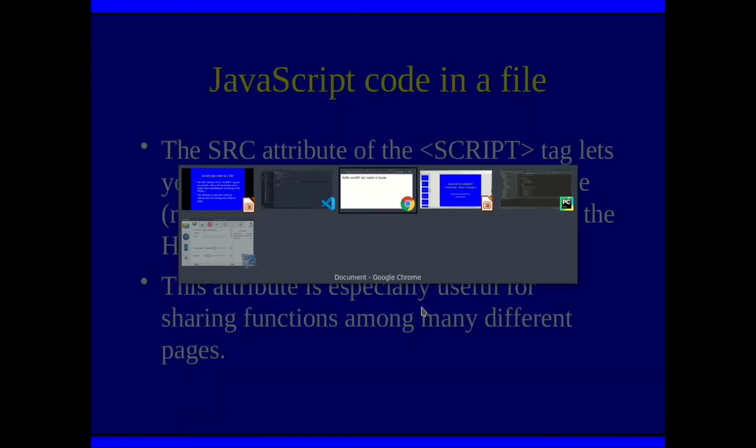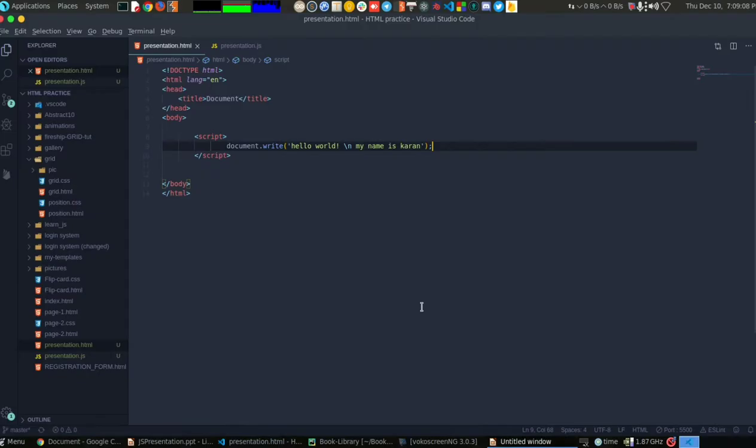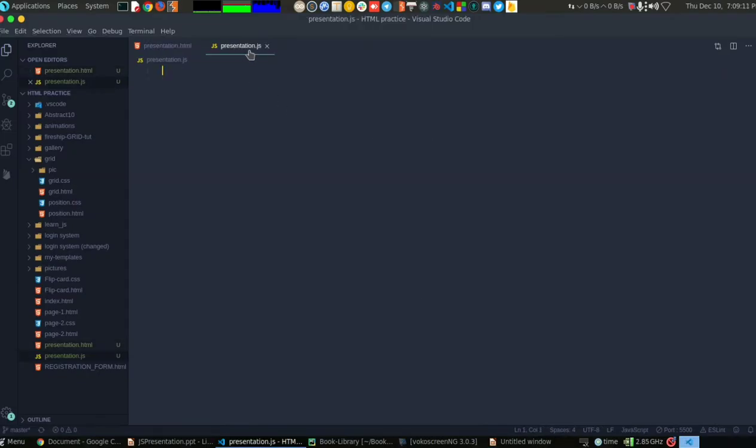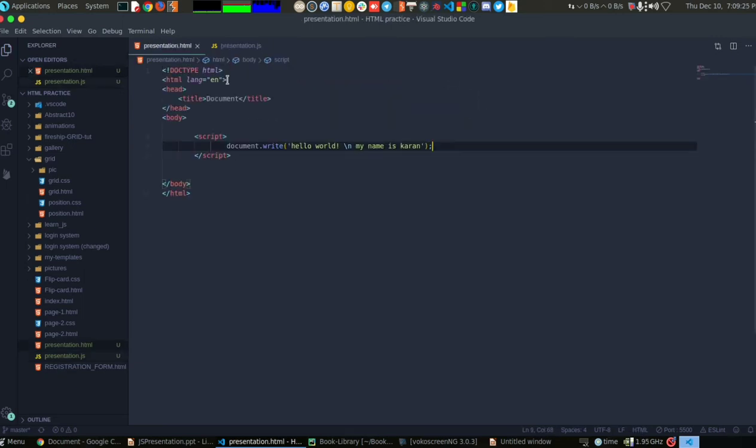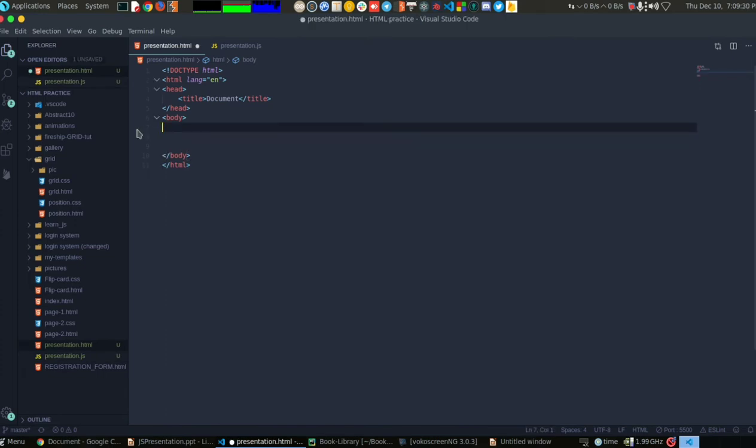We are just going to make a JavaScript file, which I have created also. I can just type document.write Karan Sharma, and now I can move to HTML and remove the code from here.